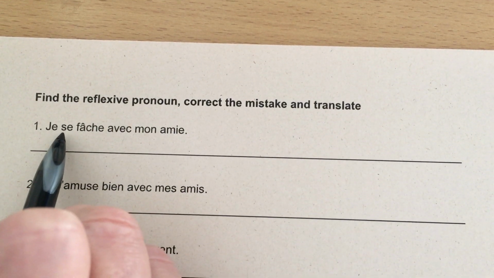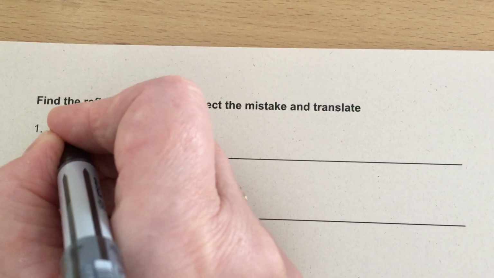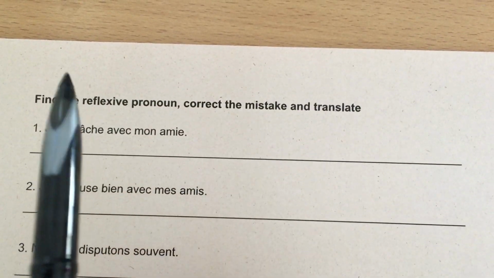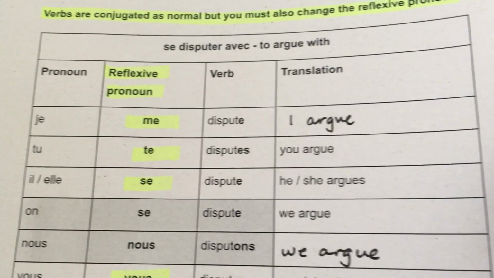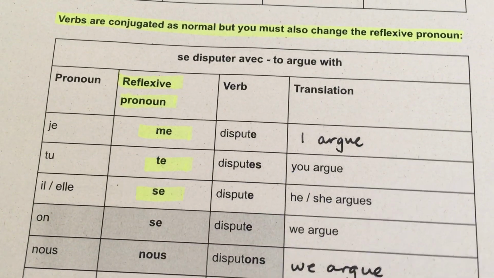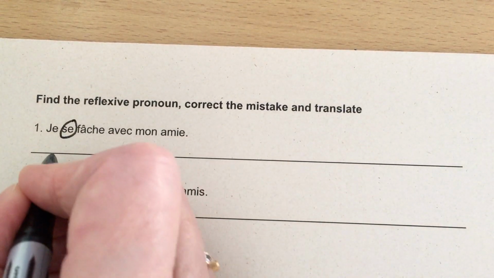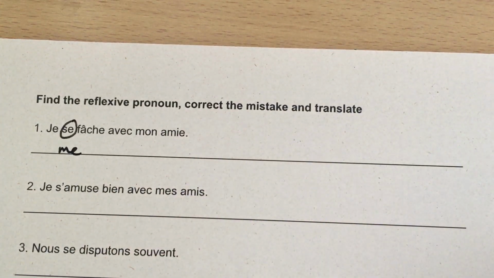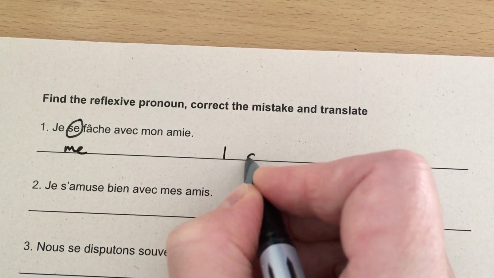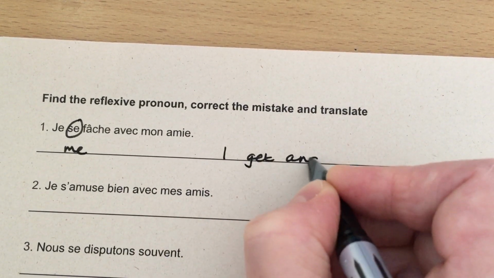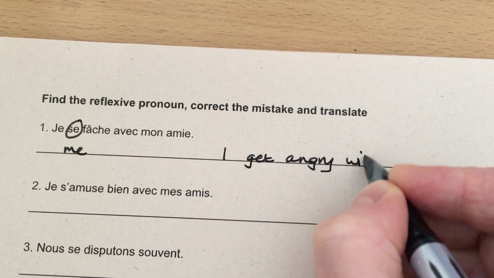We know that that is the reflexive pronoun, so I'm going to circle that. We're using je, so I'm going to go back to this sheet and have a look. Je, it should be me. Okay, so here I'm going to put me, and I'm going to translate this as I get angry with my friend.